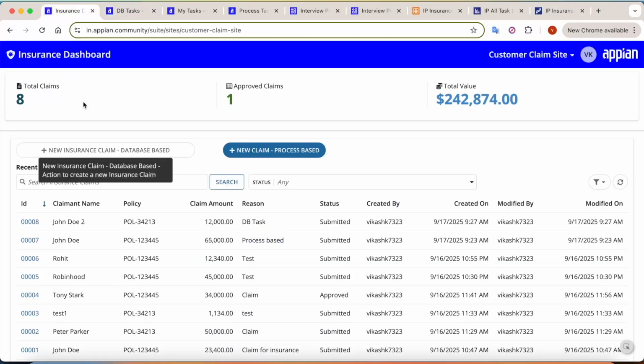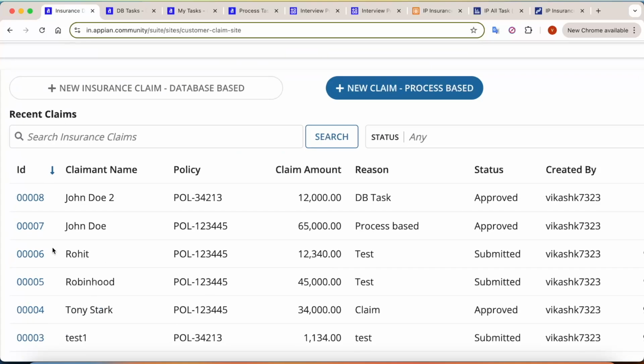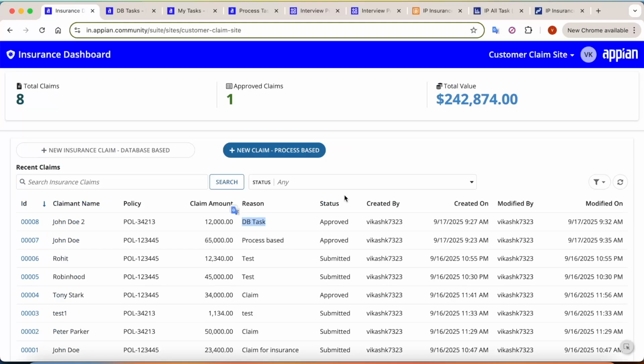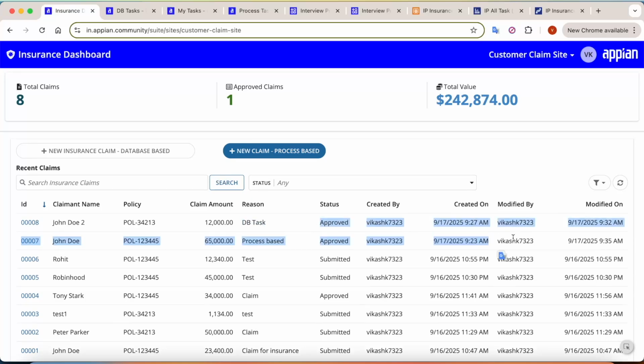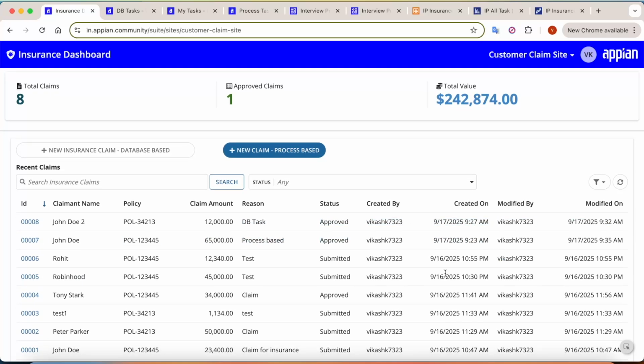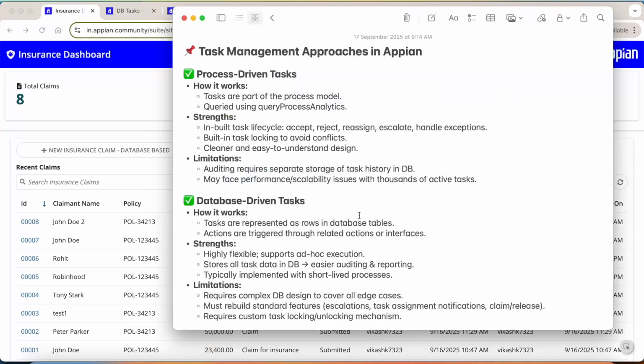So we have seen two kinds of approaches here, and we have created one task for John Doe and then one for John Doe 2. One was process based, another was database based, and both of them have been approved and submitted, and you have seen both the approaches and how they work. So I have tried to put out some important points which can be very helpful in your understanding as well.